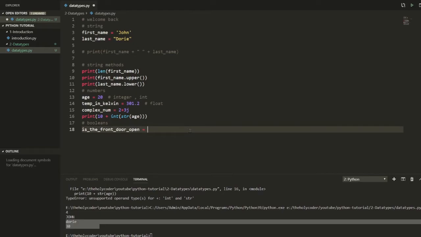And you can just set this to true or false. That's it, true or false. This is false and this is true. That's all there is to it. And why are these important? We will use these later in conditional statements, where we'll learn that if something is true, you do this. If something is false, you do that. That's all there is to Booleans.